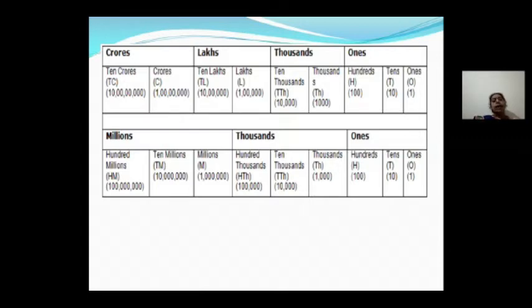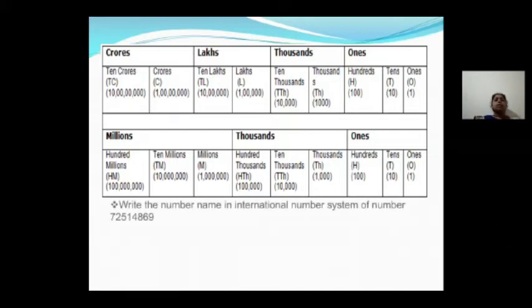In the Indian place value chart, after the thousands period the lakhs period is there, with place values lakhs and 10 lakh. But in the international place value chart, after the thousands period the million period is there. Million, 10 million, 100 million are the place values of the million period. You can observe that the place values and periods are different in both charts. Only the ones period is the same.